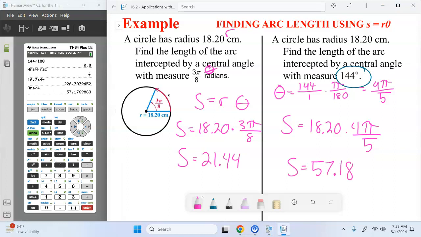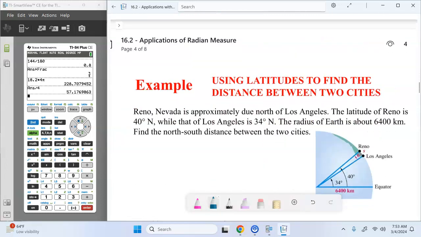57.18. Okay. So there's our 2 arc lengths. So given radius and the angle measure, as long as the angle's in radians, we multiply them and round as appropriately.